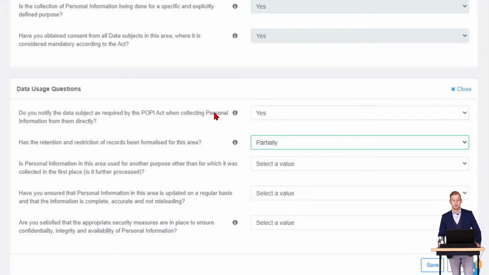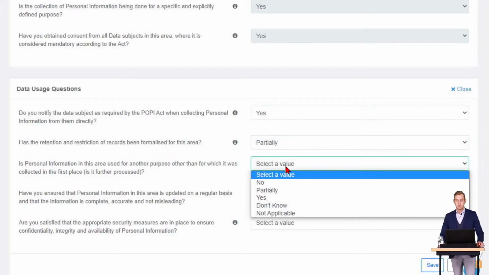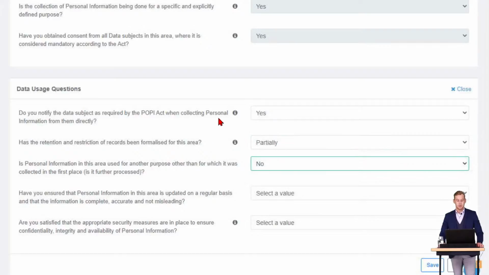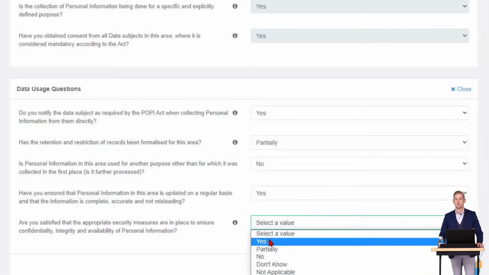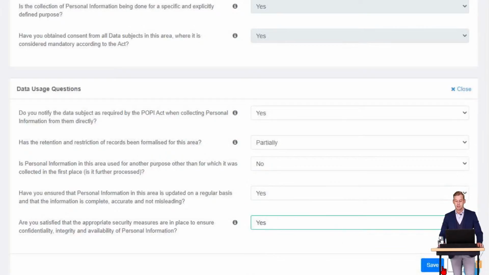Is personal information in this area used for another purpose? They selected no. Have you ensured that personal information in this area is updated? They selected yes, they do so on a yearly basis. And are you satisfied that the appropriate security measures are in place? And our school selected yes on this question as well.